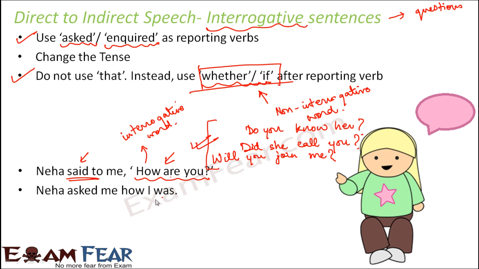Another interesting thing is that if you look at this part, you see that the words are in the normal order. Normally when you ask a question, do you say how you are? No, we ask how are you. Similarly, if you have to ask where do you live, you do not say where you live do. We do not say it like this, right? So normally the word order changes whenever we ask a question. But when you change that question into indirect form, the word order becomes the normal word order and not the same word order as it is in a question, right?